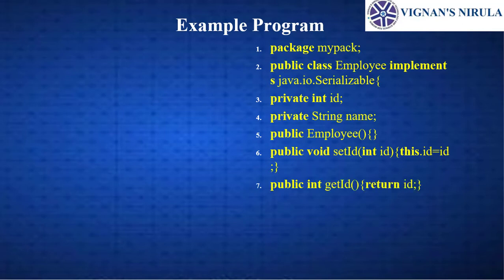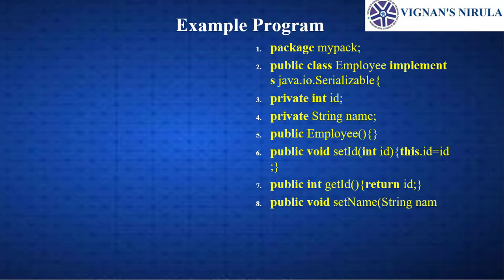What is the getter property here? public int getId, and it returns the id. So the setter property is used to set the values from one object to another object, and the get properties are used to return the values.